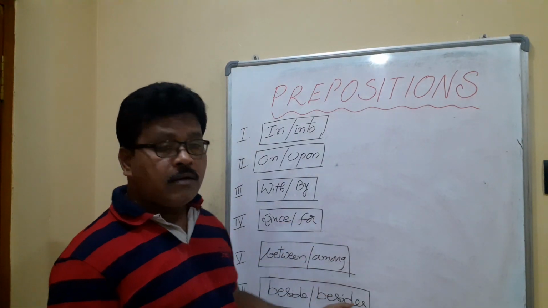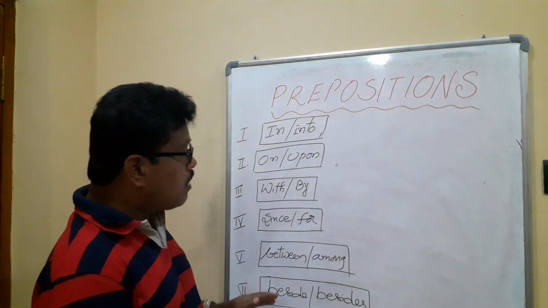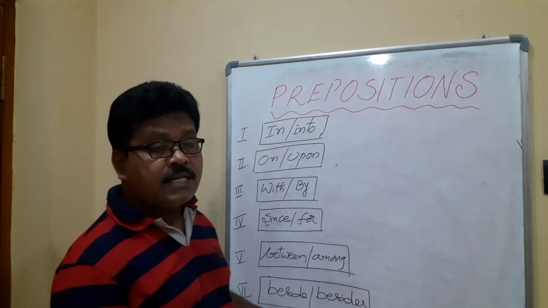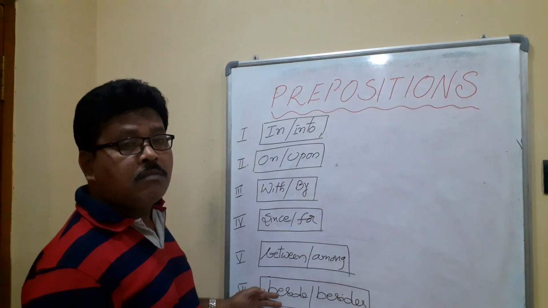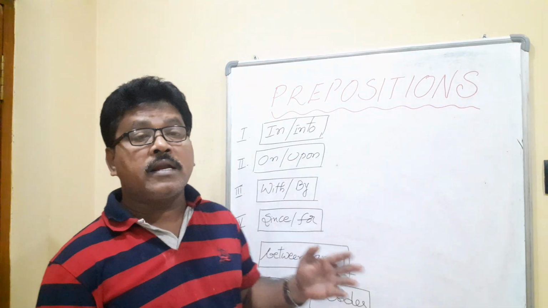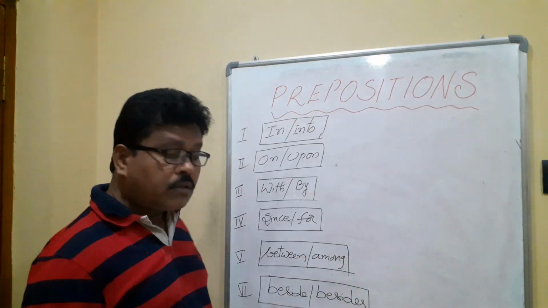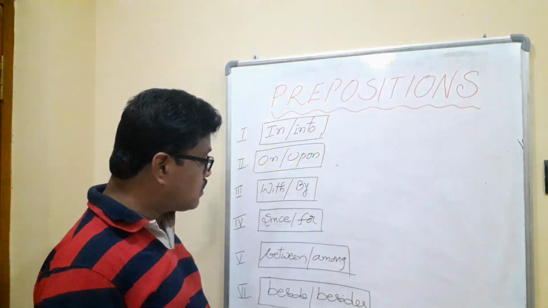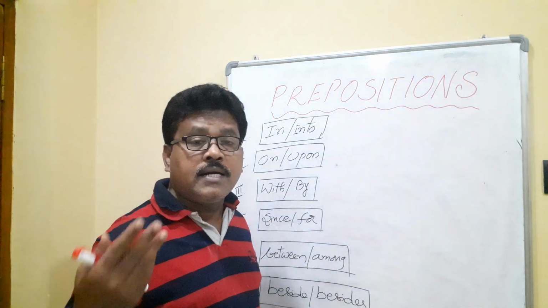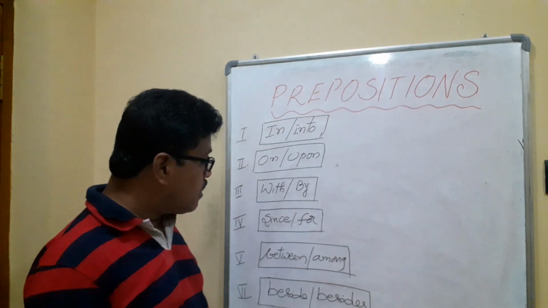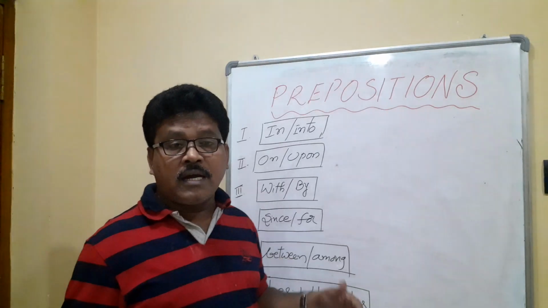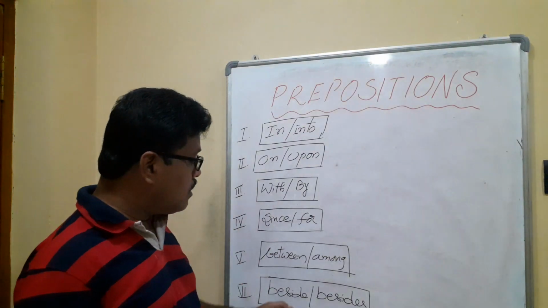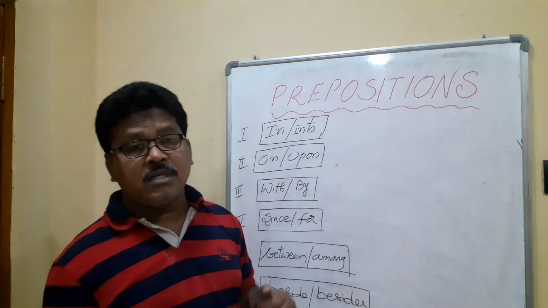Now, beside, besides. Beside means by the side of, and besides means in addition to. There is a canal beside our house, there is a river beside our college, there is a temple beside my house. He knows Telugu besides English and French. Besides being a cricketer, Kapil Dev is a great businessman, like that. So these are the important prepositions.